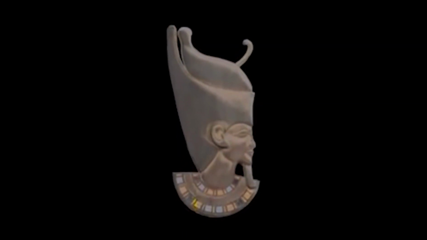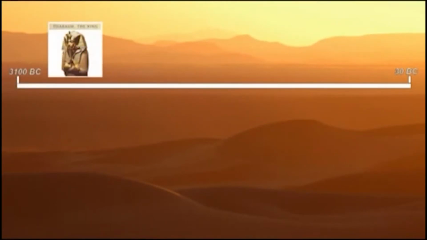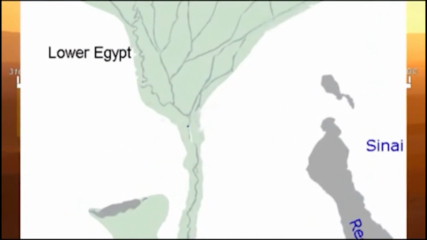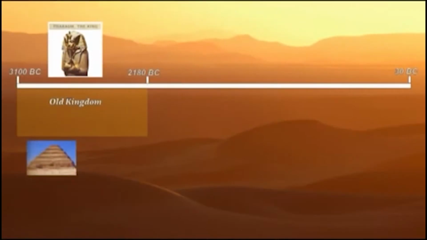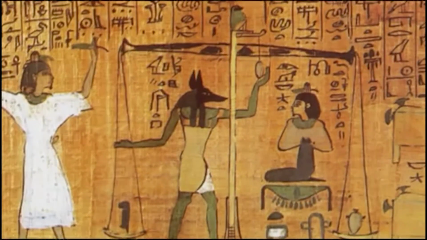The first of the pharaohs is considered to be King Menes, who founded a dynasty in 3100 BC and began a period in Egyptian history which has become known as the Old Kingdom and was to last for the next 1100 years. He succeeded in uniting the upper and lower parts of Egypt into a single kingdom with a new capital, Memphis, which was located just outside of the modern city of Cairo. During this period, the first pyramids at Saqqara and Giza appeared, and many of the rituals and practices which were to last for the next 3 millennia were established.